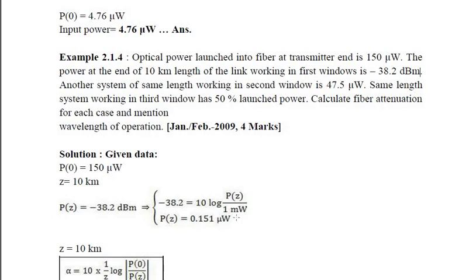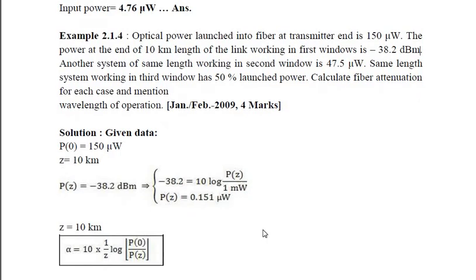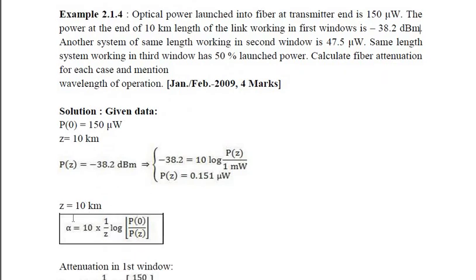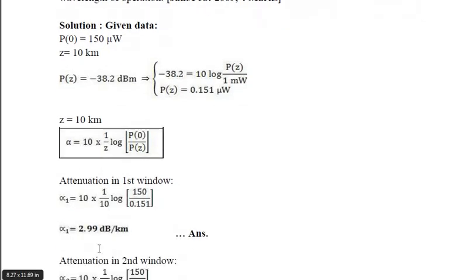So for Z equal to 10 km, we use this formula. We know PZ and P0, so we can find out what is the attenuation. For the first window, with this value of PZ as 0.151 microwatt and P0 as 150 microwatt, we get alpha 1 as 2.99 dB per kilometer. For the second window, as they have mentioned, it is 47.5 microwatt. So here there is no need to convert from dBm to microwatt since PZ is given in microwatt itself. So for 47.5 microwatt, alpha 2 is 0.49 dB per kilometer.